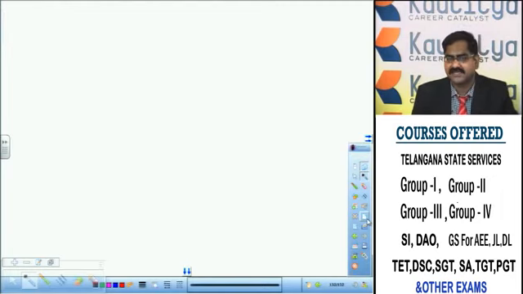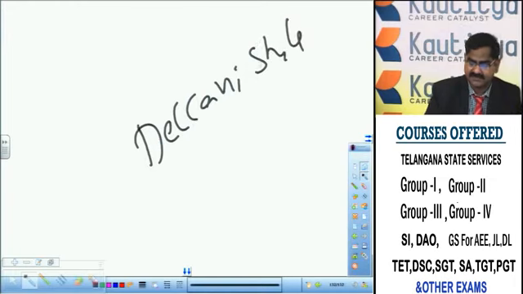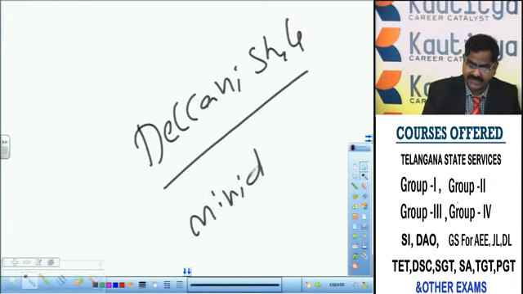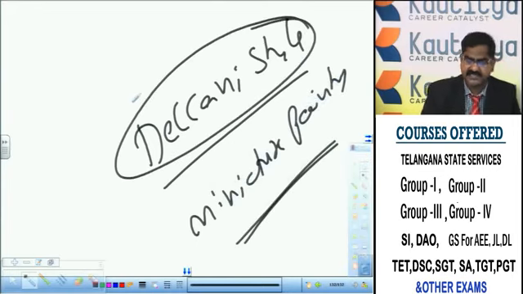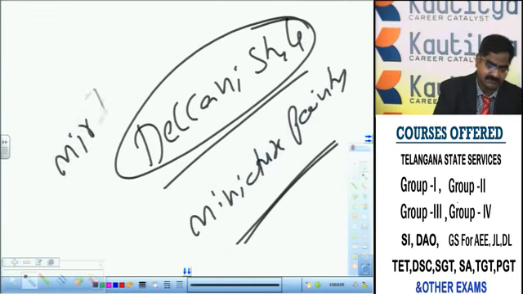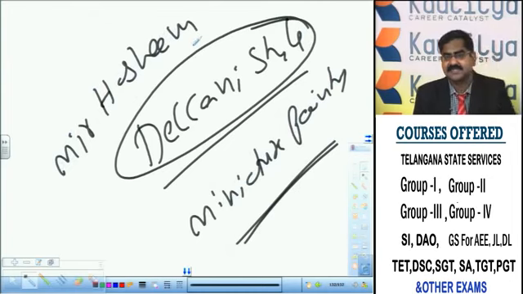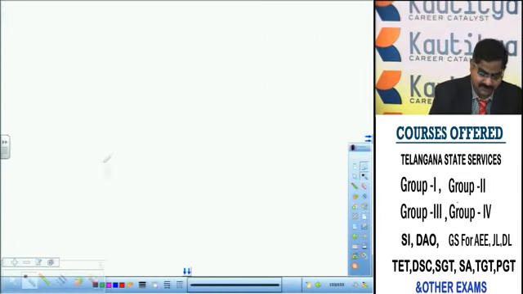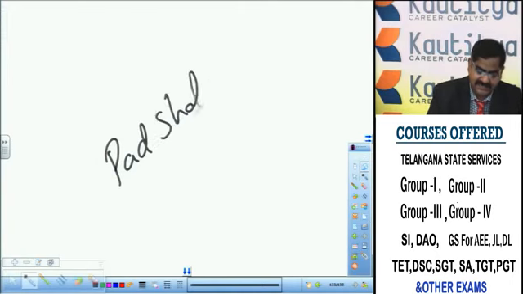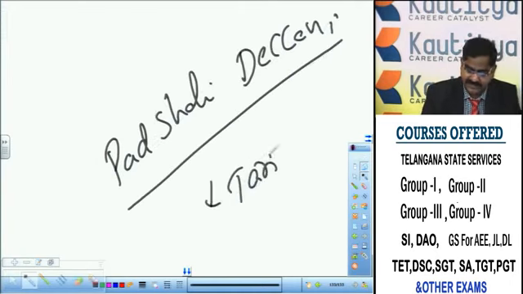And the painting related to the Qutb Shahi period is called Deccani style of painting. It's more of miniature painting. The pioneer of Deccani style of painting is Mir Hashim. A beautiful book is there, a collection of miniature paintings related to the Qutb Shahi period. The name of that book is Padshahi Deccani, a book compiled by Tariq Hussain Shah.